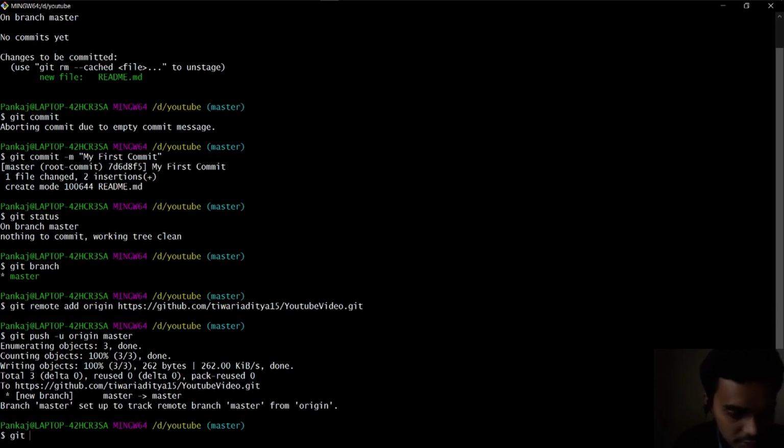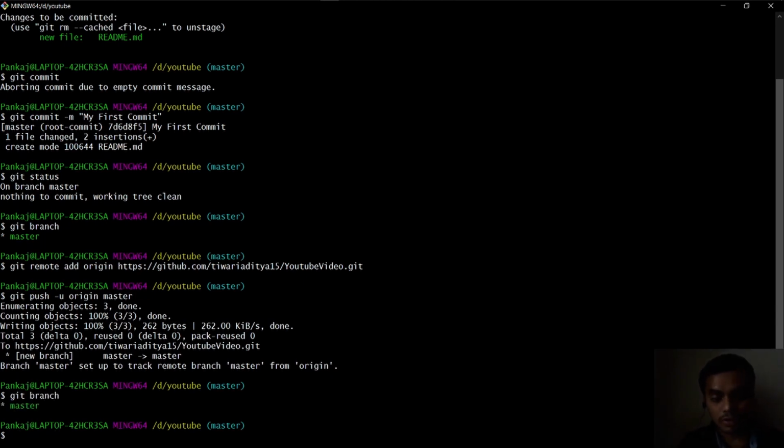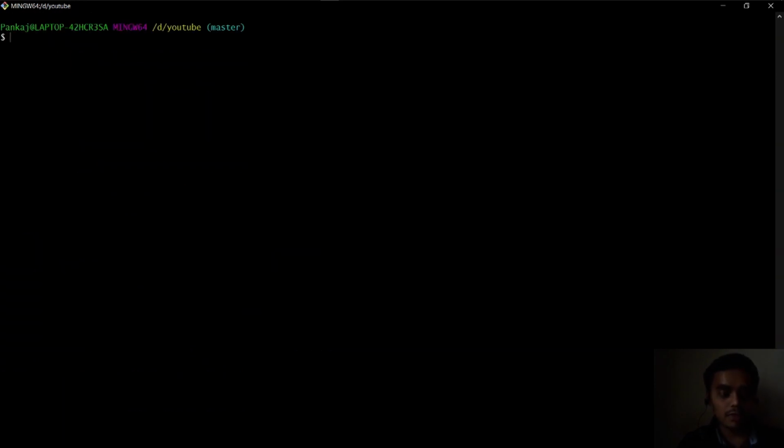And then this is how we use branches. If I see the branch I'm on right now, we are on the master branch. To create a new branch we use checkout. And if there is already a branch and you want to go on that branch, you would do git checkout.